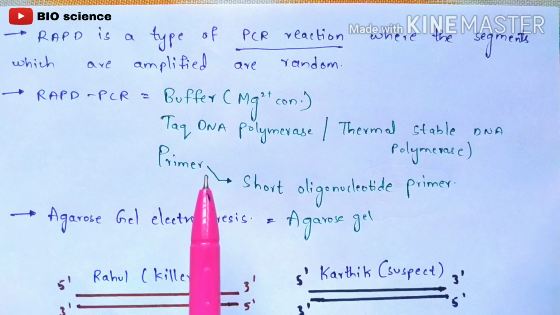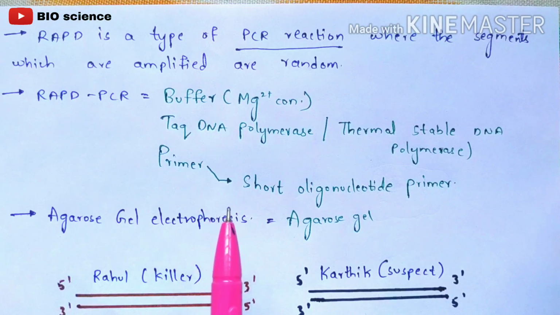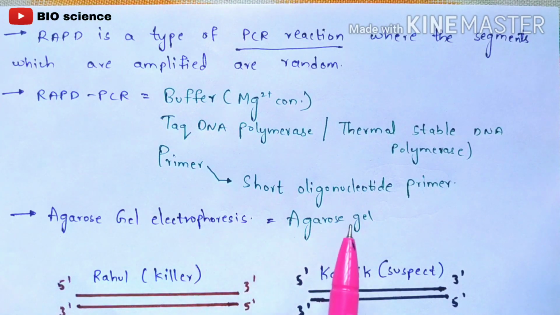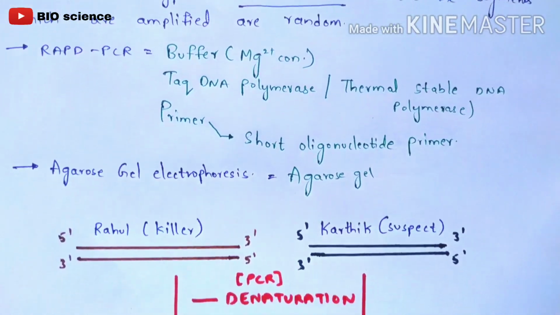So what are these forward primers and reverse primers? I am going to explain to you in the further explanation. And you are going to perform the agarose gel electrophoresis technique, such that you need agarose gel, of course, right? Obviously. So now let us see the mechanism of RAPD-PCR.